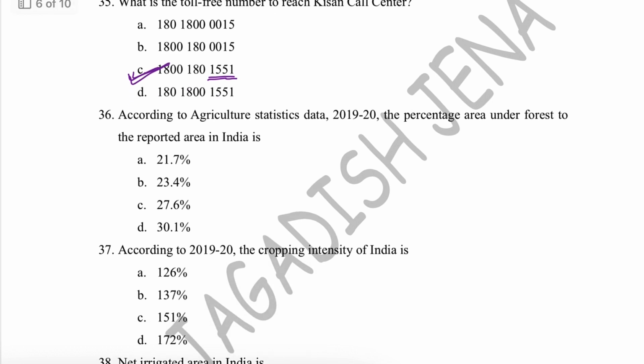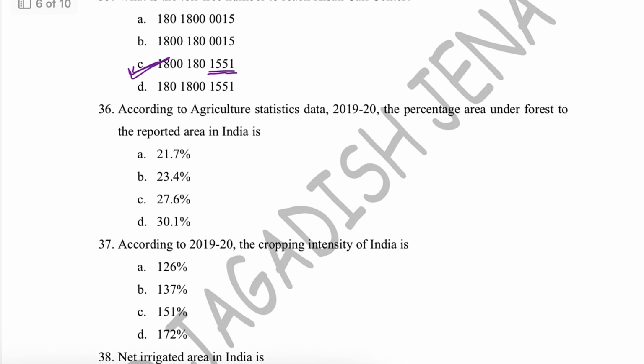Next question is, according to agriculture statistics data 2019-2020, the percentage of area under forest to the reported area of India, what is the percentage of forest area during 2019-2020? And the right answer is 23.4%.